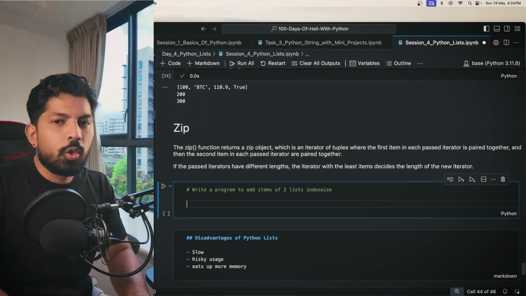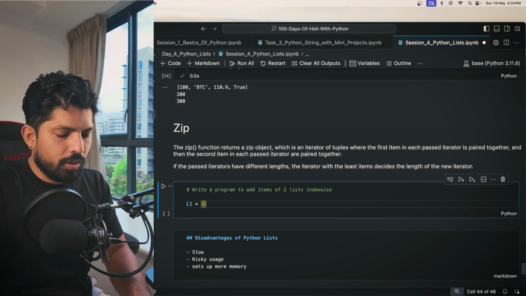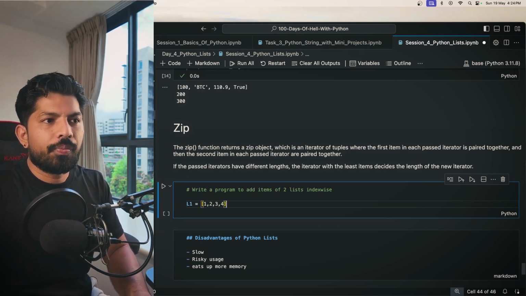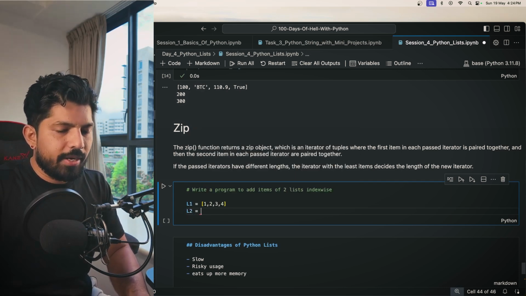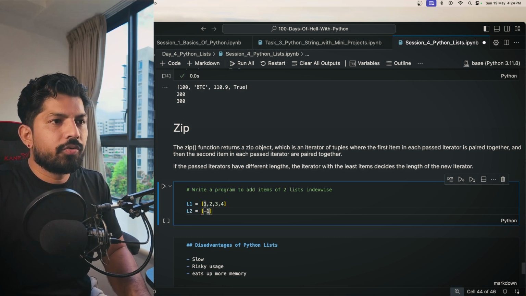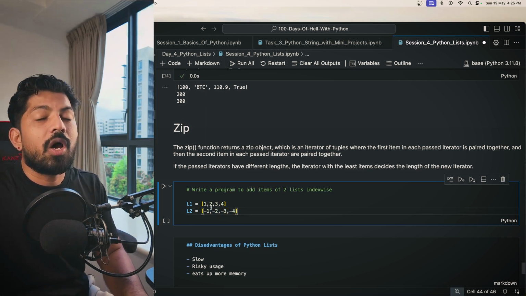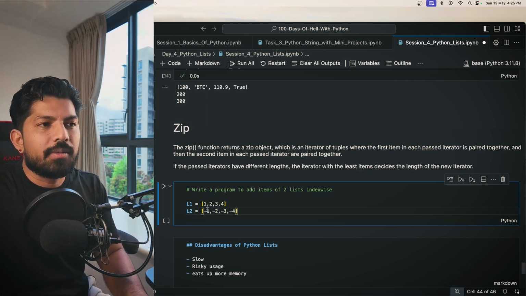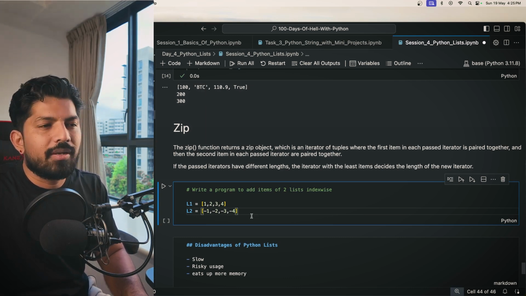For example, you have two lists. Let's say L1 equals 1, 2, 3, 4, and L2 equals, let's make it negative, right? So -1, -2, -3, and -4. So now what I want to do is add these items. So the first item of L1 to the first item of L2, the second item of L1 to the second item of L2. Similarly, it will apply for the rest of the items.